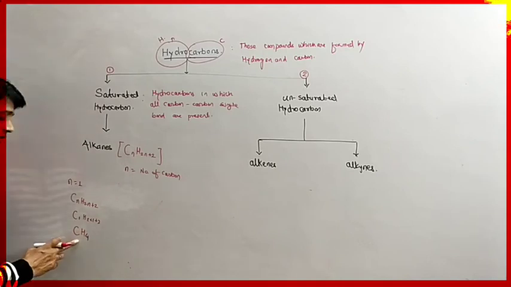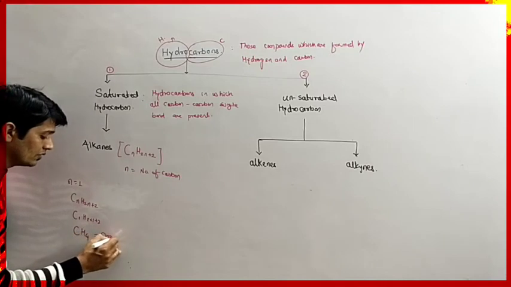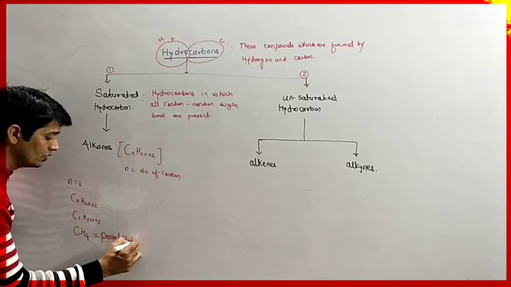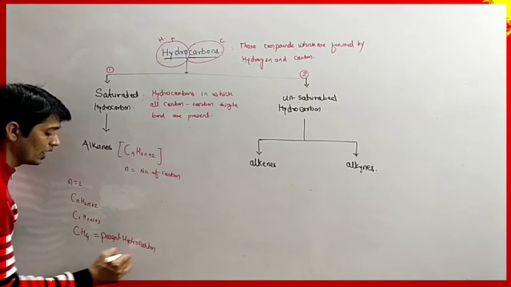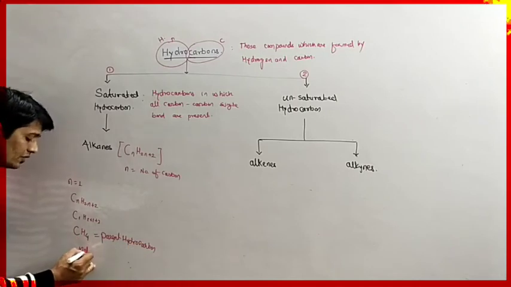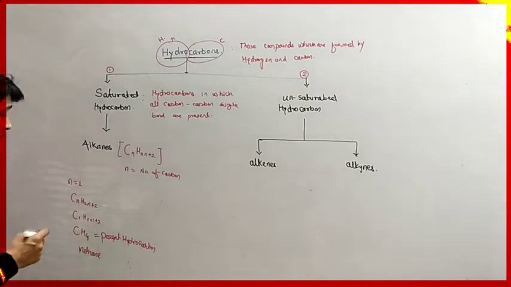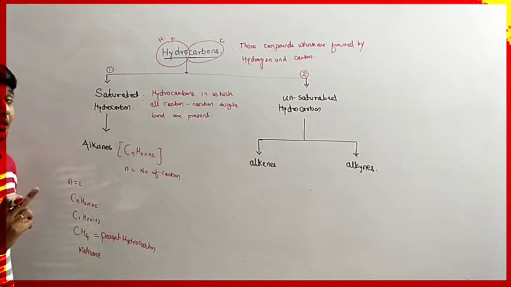Okay. So it is also called the parent hydrocarbon, and its name is methane. If we place n equals 2, then we will get ethane.